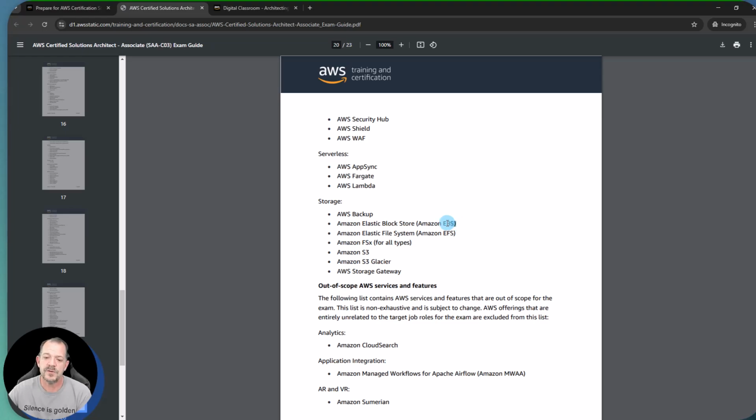If you know what a specific service does, and you're reading through a question on the exam, and that question has nothing to do with this particular service, in this case, Elastic Block Store, I can effectively eliminate that as one of my possible answers. So you want to approach the test from that perspective.